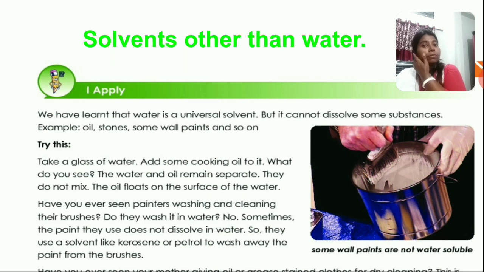See here, we have learned that water is a universal solvent, but it cannot dissolve some substances. Examples: oil, stones, some wall paints and so on. Oil is a very good example. We cannot mix oil with water. I told you on the first day of the chapter that we cannot mix oil in water. Yes or no? The same goes with paints, the wall paints. We cannot dissolve wall paints in water because paints contain some amount of oil in them.